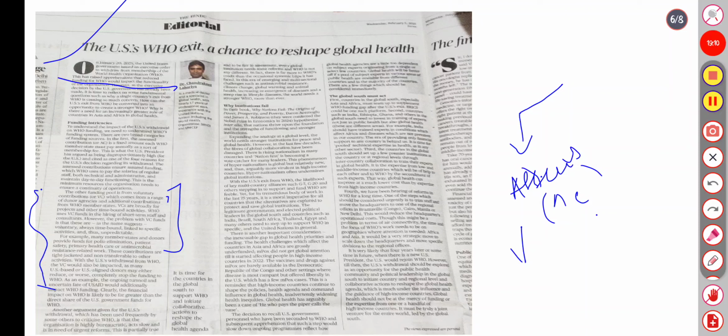For example, the writer has given that many member state donors provide funds for polio elimination, patient safety, primary health care, and antimicrobial resistance related work, non-transferable to other activities. So the US withdrawal would additionally impact WHO funding. Another argument frequently used to criticize WHO is that the organization is highly bureaucratic, acts slowly, and is in need of urgent reform.